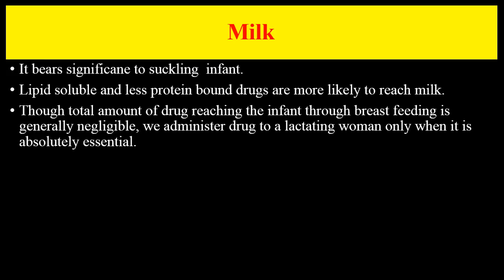Lipid soluble and less protein bound drugs are more likely to reach milk. Lipid soluble because they will go by passive diffusion, less protein bound drugs because of filtration as well, as we can see in glomerular filtration. Though the total amount of drug reaching the infant through breast milk is generally negligible, we administer a drug to a lactating woman only when it is absolutely essential, because we don't want to take a chance. We don't want to harm the baby at any cost.